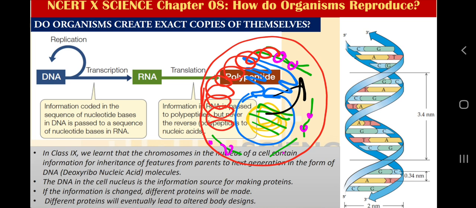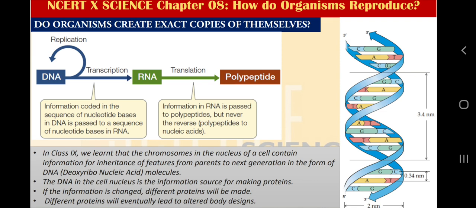So here I want to give a simple idea to you: from DNA to RNA to protein, or from DNA to RNA to polypeptide. DNA is able to make RNA molecules and RNAs are able to make protein molecules, of course in the cytoplasm, on the surface of rough endoplasmic reticulum, on ribosomes, and that is why ribosomes are called the protein factories. So do not confuse these terms. Let me simplify the idea.